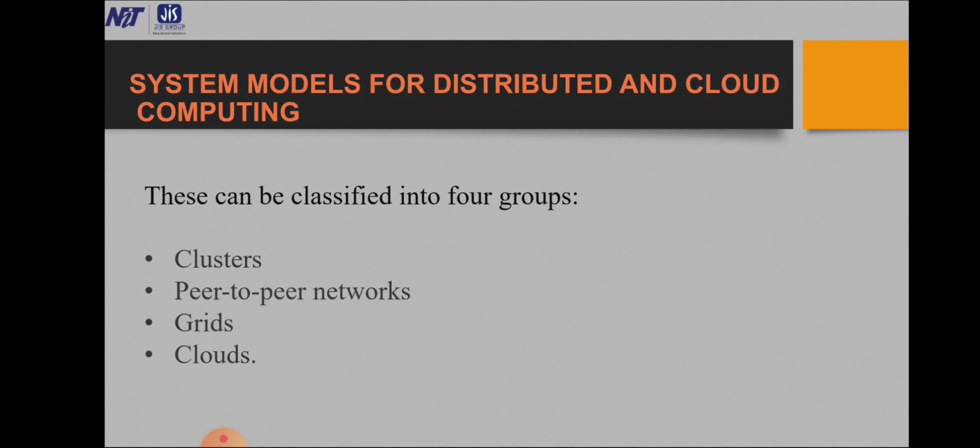Google App Engine, IBM Blue Cloud, AWS and Microsoft Azure are the main examples of cloud platforms.